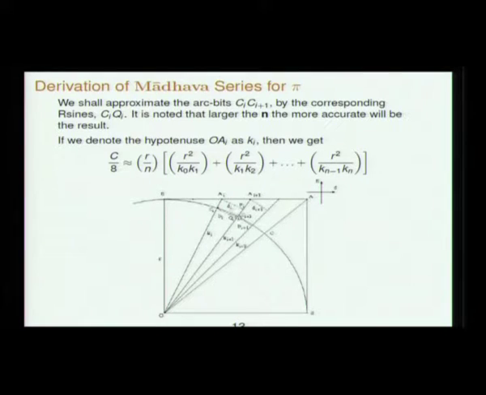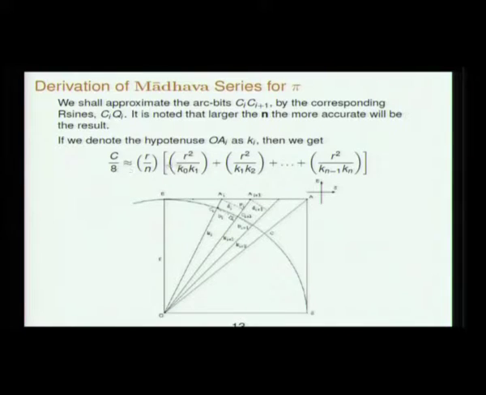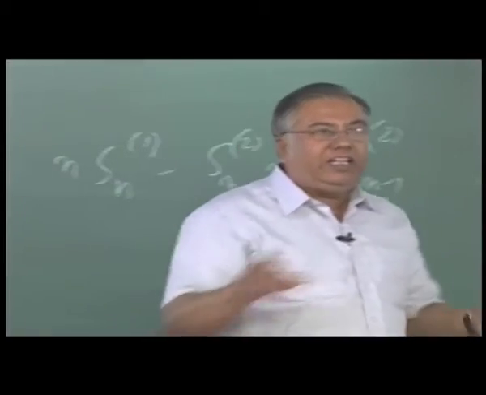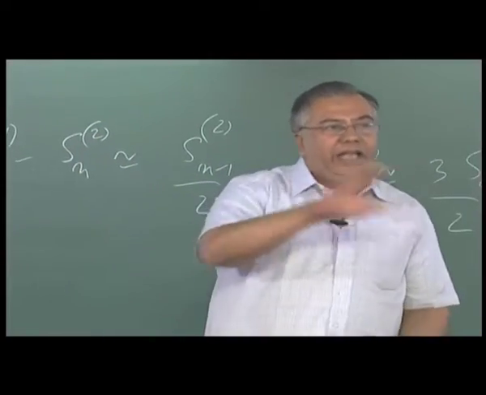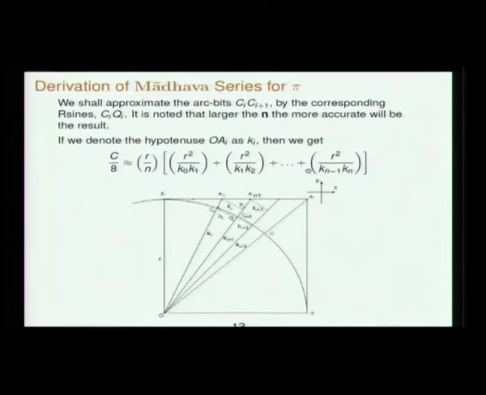You are estimating the Ci plus 1, and each of them is written in terms of this OAI plus 1, and OAI plus 1 and OAI, they are called Ki plus 1. So you immediately get this nice expression. So you have converted the arc of a circle into a beautiful, in the limit of course of large n, an algebraic expression. Now you are going to play with this only. Geometry is over. C by 8 goes like r by n into r squared by k naught k1, r squared by k1 k2, r squared by kn minus 1 kn. Ki's are these Karnas OAI plus 1.